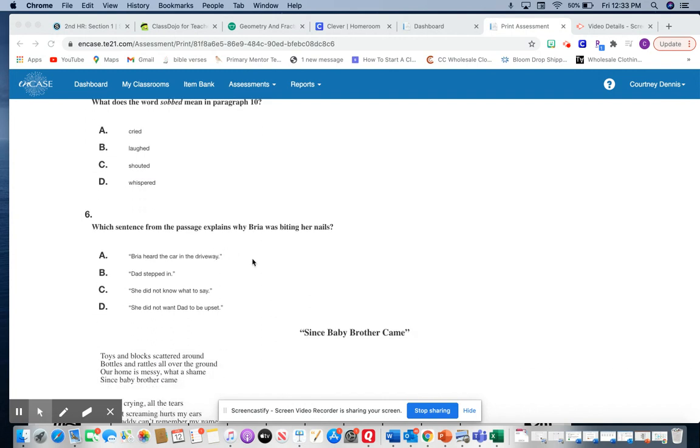Number 6, which sentence from the passage explains why Bria was biting her nails? Let's look at our options. All right, so we're looking for a sentence from the passage that explains why she was biting her nails. So let's look at our choices first. A, Bria heard the car in the driveway. B, Dad stepped in. C, she did not know what to say. Or D, she did not want Dad to be upset.